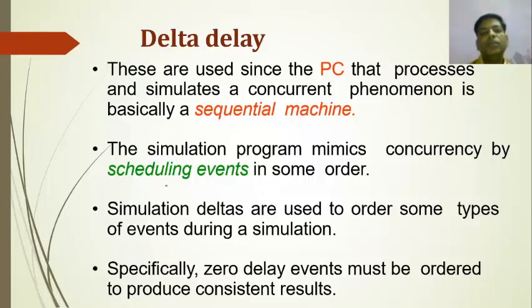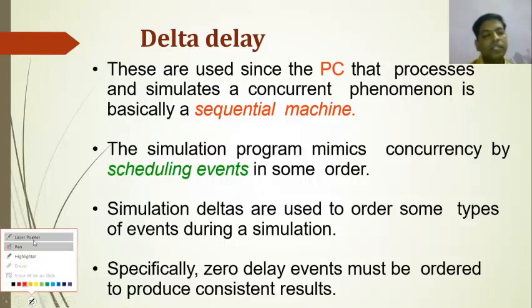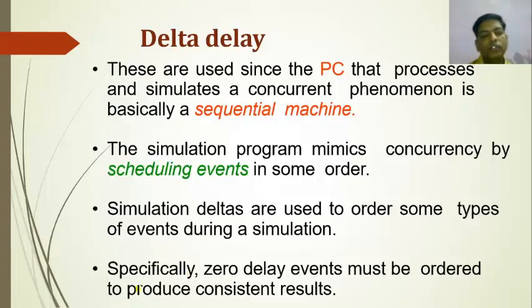Simulation deltas are used to order some types of events during a simulation. Specifically, zero delay events must be ordered to produce consistent results.